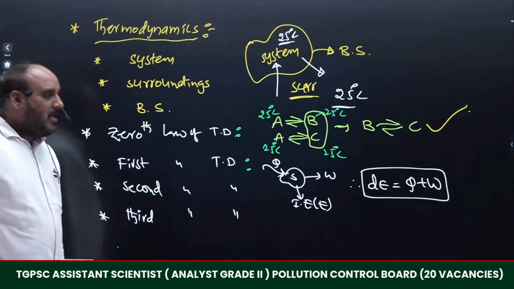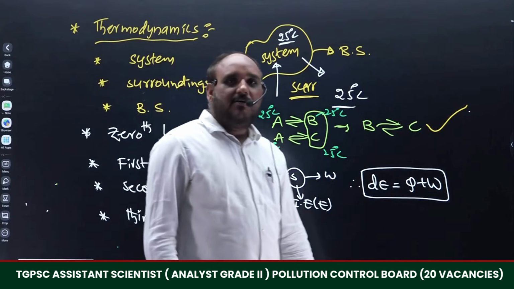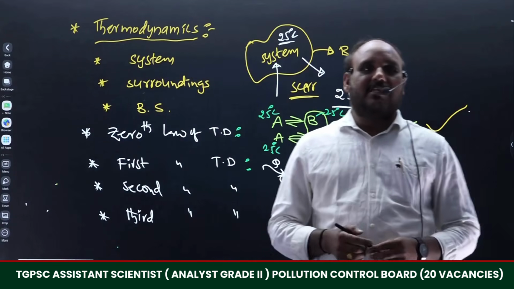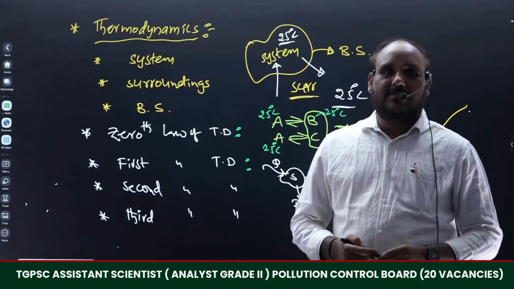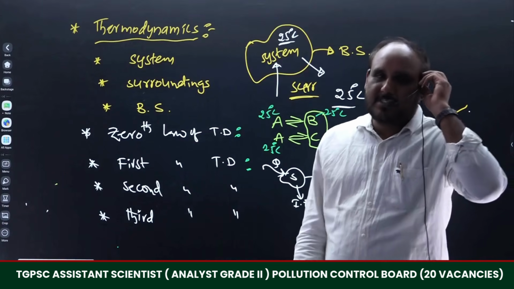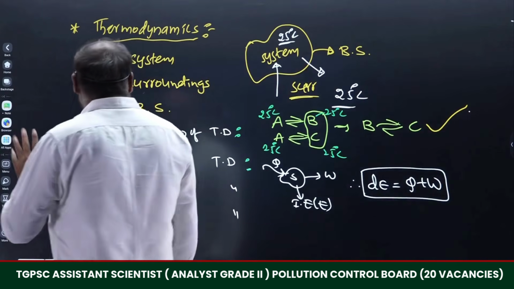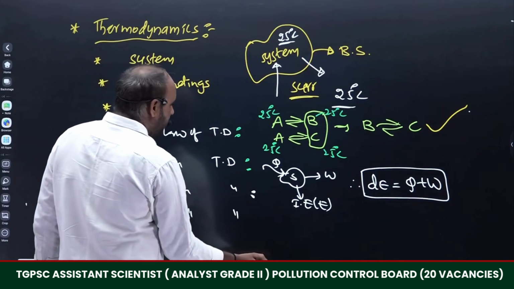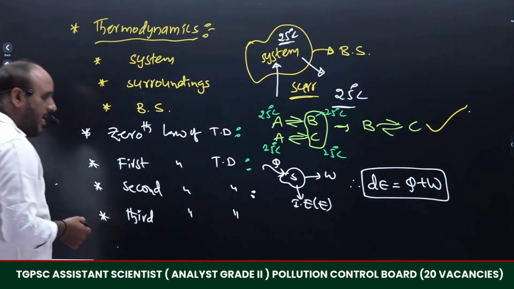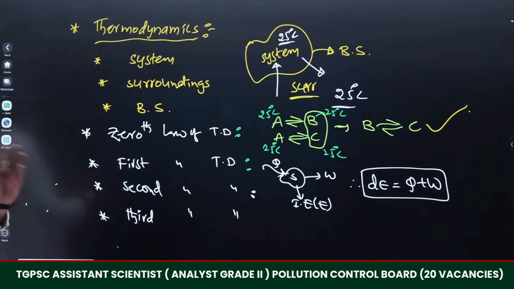But there is no discussion regarding spontaneous nature in the first law of thermodynamics. Therefore, the concept of spontaneity can be explained with the help of the second law of thermodynamics by introducing one new concept called entropy. So, in the second law of thermodynamics, we have to introduce the entropy concept. What is meant by entropy?